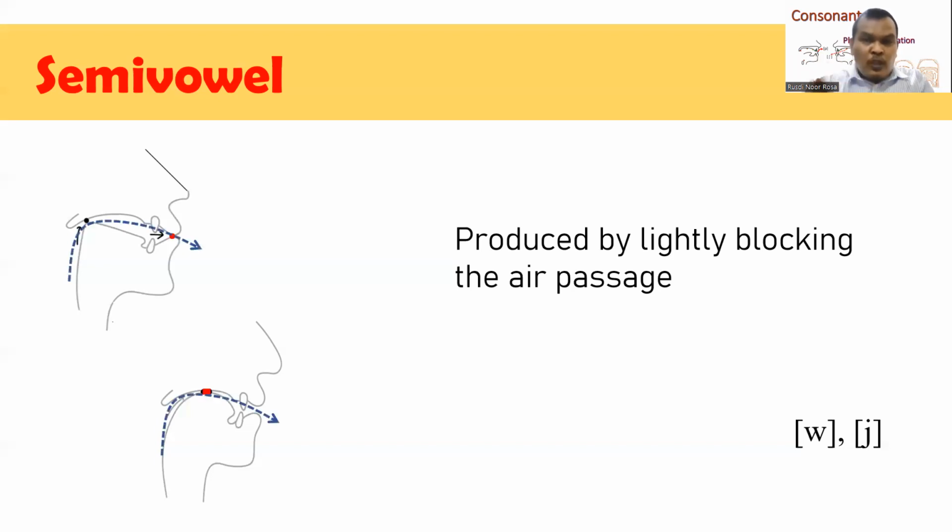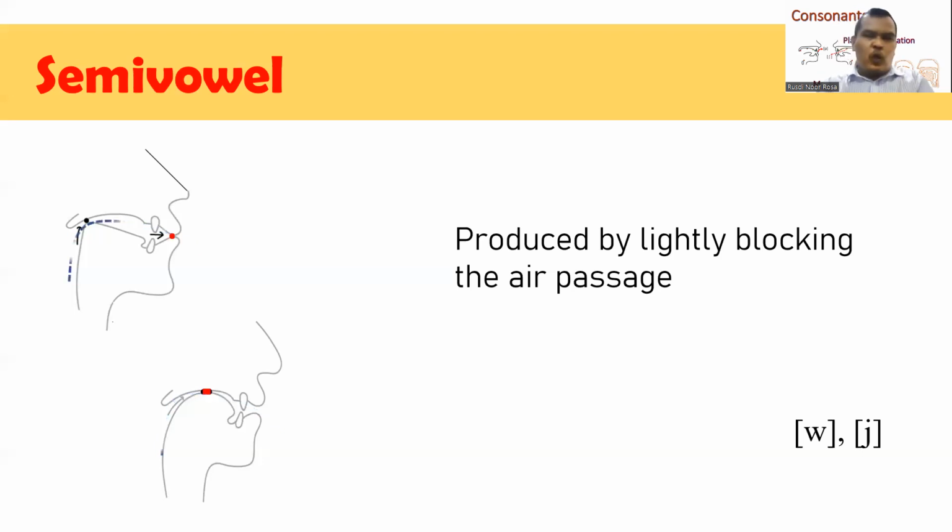Through that small space, the air can go free. That's why I say that the blockage in producing semivowels is light. There are only two consonants in English that belong to the semivowels. They are w and y.